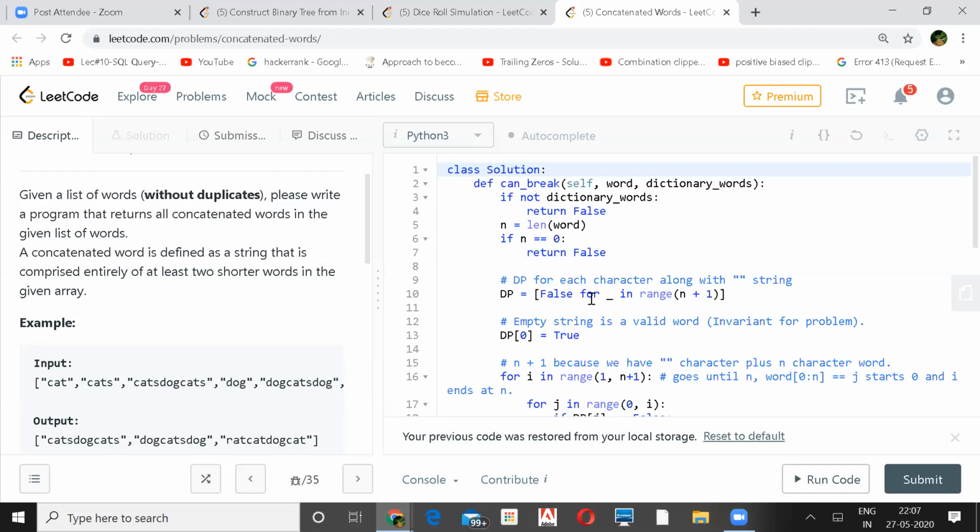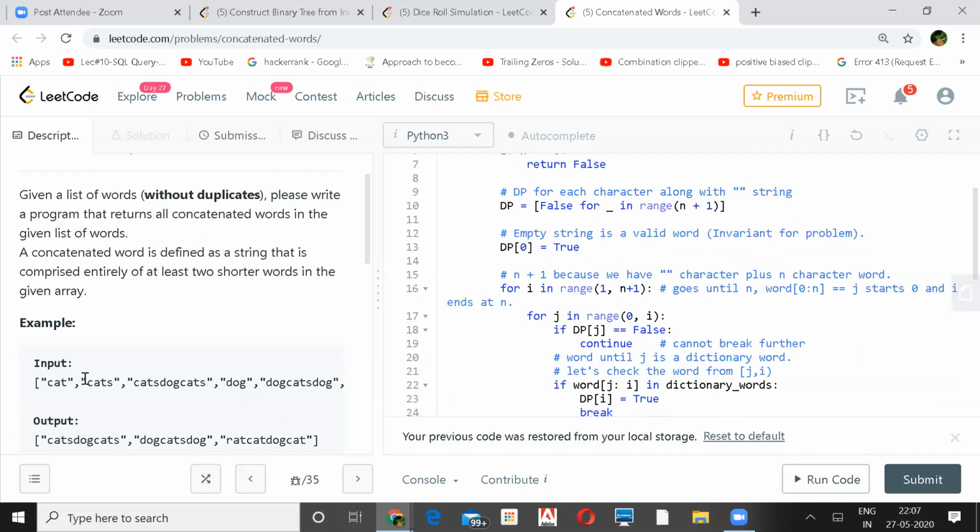So this is the DP that I created, a single DP array, false initially, and for the empty prefix of the input string it will be true. Now just go through all the characters from n plus 1, because you'll have the empty character, and go through from 0 to i, where i is any intermediate.